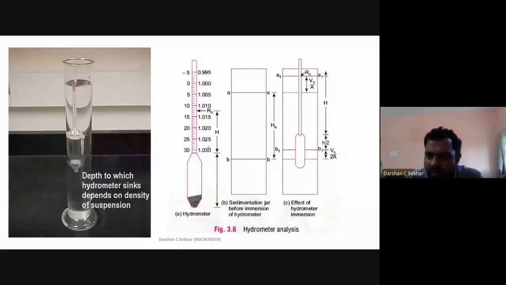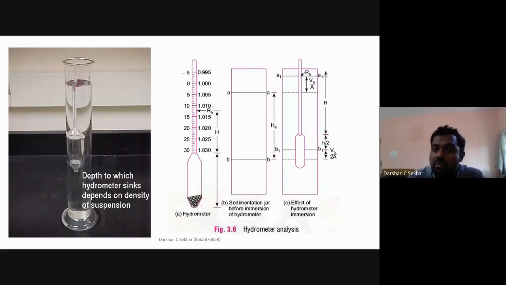As I told, 30, 25, no need to worry about 1.025. Directly take these values. The least count of this hydrometer is always 0.5. In the sense, after 25 the next reading will be 25.5, then 26, 26.5, 27, 27.5, 28.